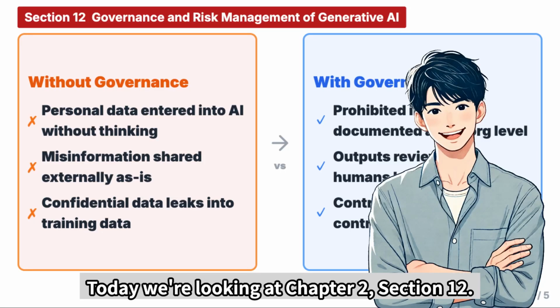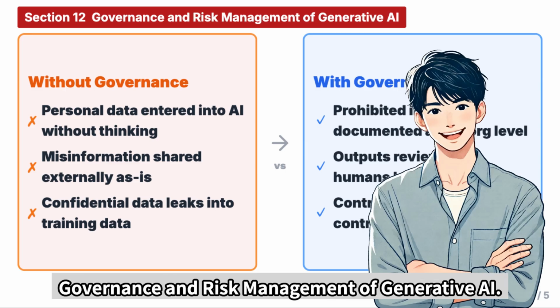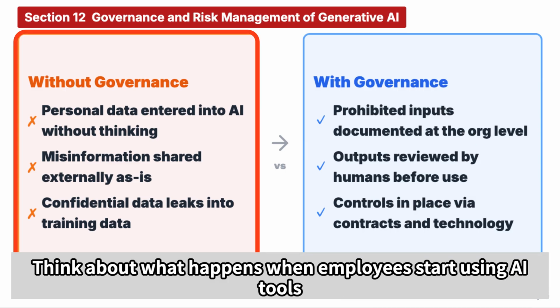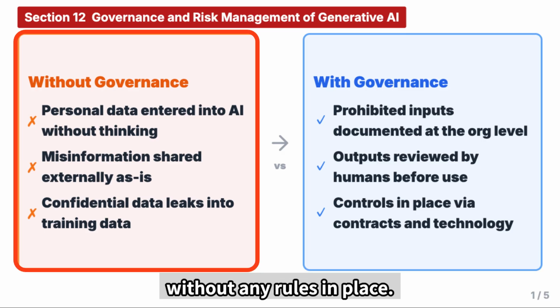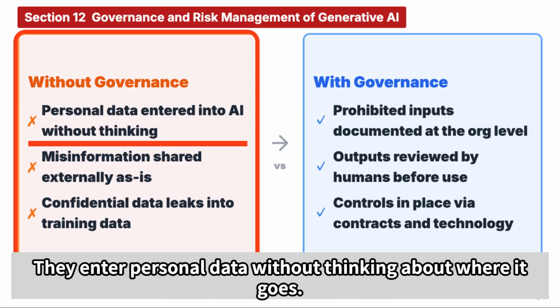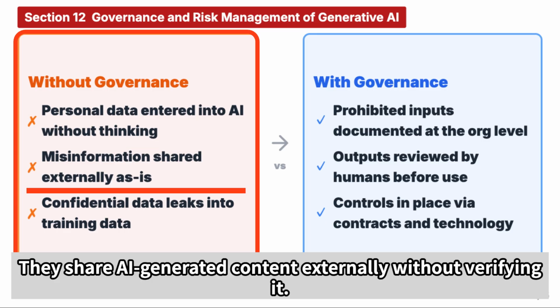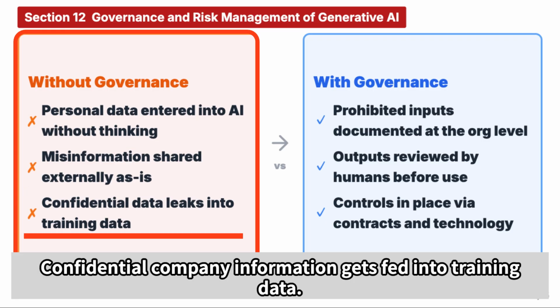Today we're looking at Chapter 2, Section 12, Governance and Risk Management of Generative AI. Think about what happens when employees start using AI tools without any rules in place. They enter personal data without thinking about where it goes. They share AI-generated content externally without verifying it. Confidential company information gets fed into training data.